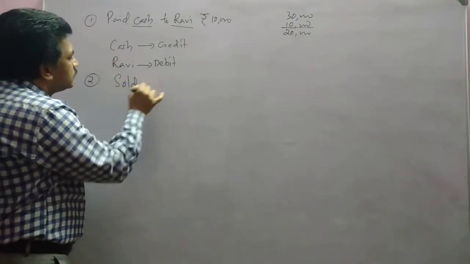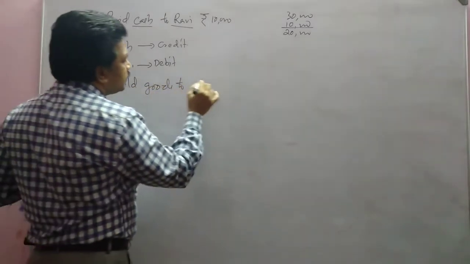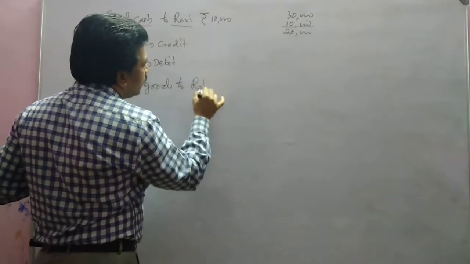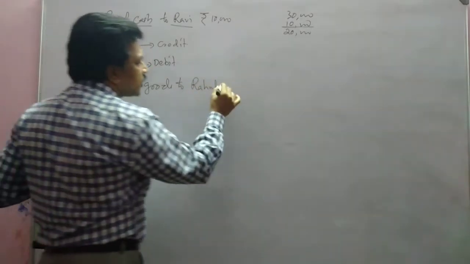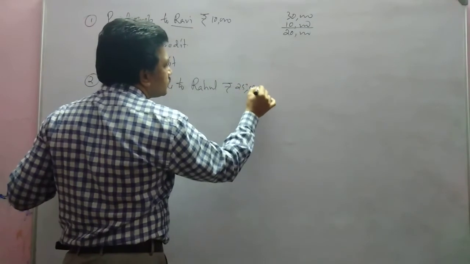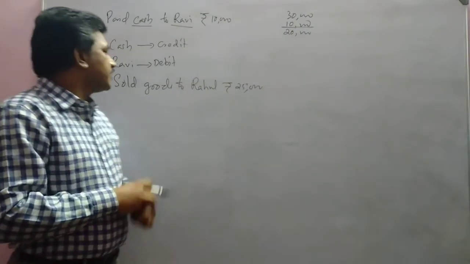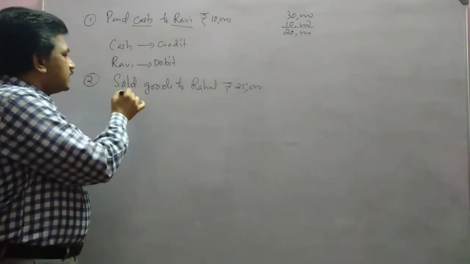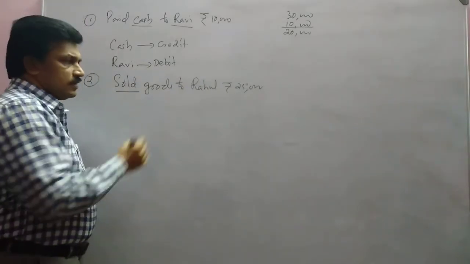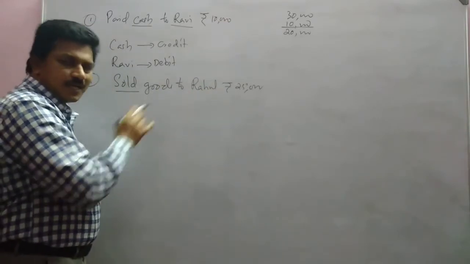Sold goods to Rahul for rupees 25,000. Sold goods to Rahul. Which are the aspects? Sales. Since the word cash is not there, it is a credit transaction.